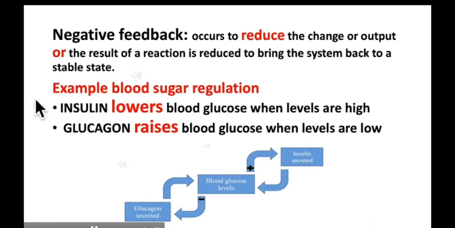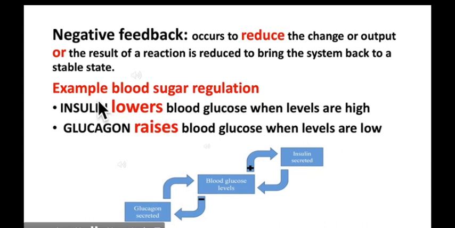The second type of feedback system is called negative feedback. Negative feedback occurs to reduce the change or output, so the result of a reaction is reduced to bring the system back to a normal, stable state.